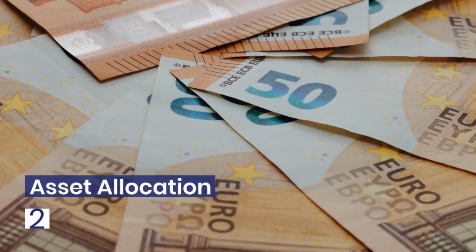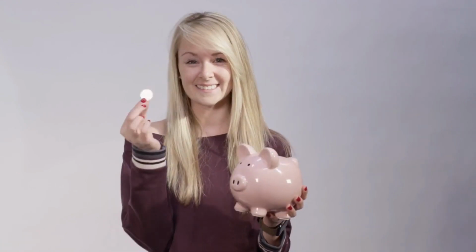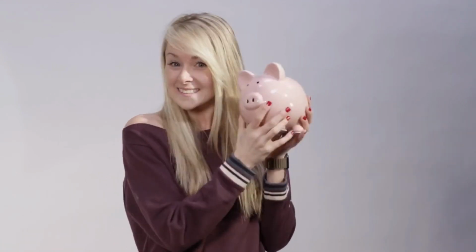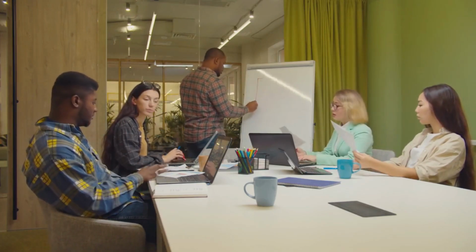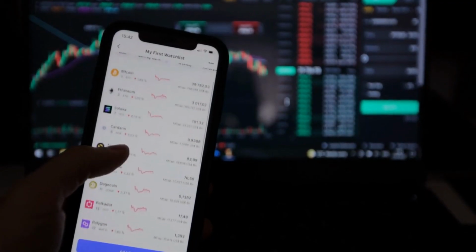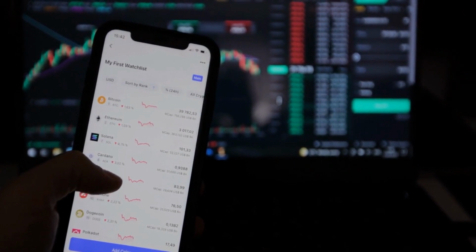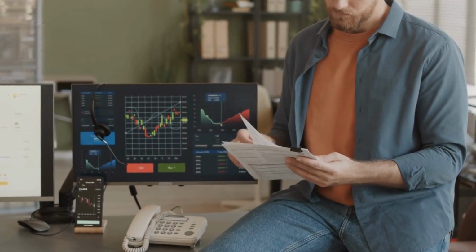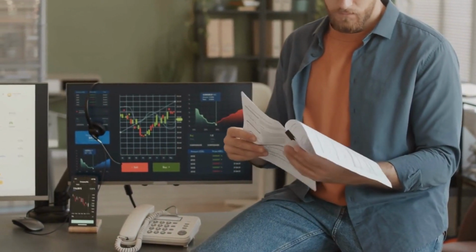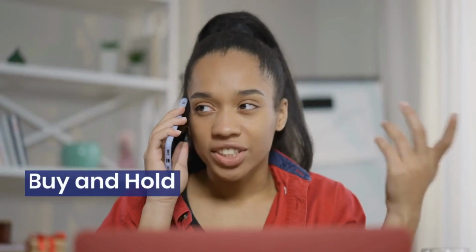2. Asset allocation. Asset allocation is the process of determining the appropriate mix of asset classes for your investment portfolio. It involves considering your financial goals, risk tolerance, and time horizon. Younger investors with a longer time horizon can generally afford to take on more risk and allocate a higher percentage of their portfolio to growth-oriented assets like stocks. On the other hand, older investors who are closer to retirement may prioritize income and capital preservation, allocating more to bonds and other lower-risk assets. Asset allocation is a dynamic process that should be periodically reviewed and adjusted as your circumstances change.